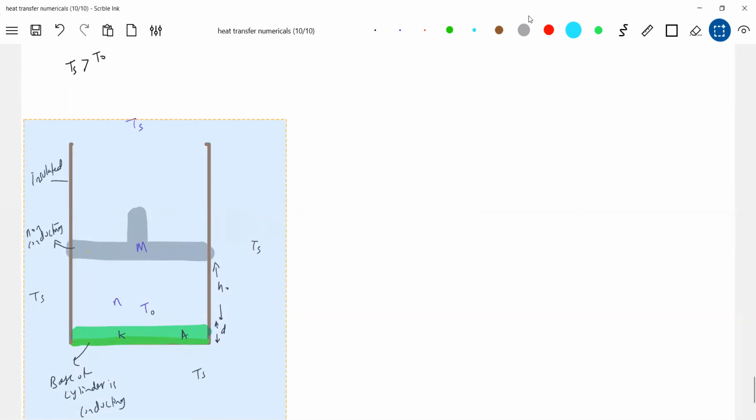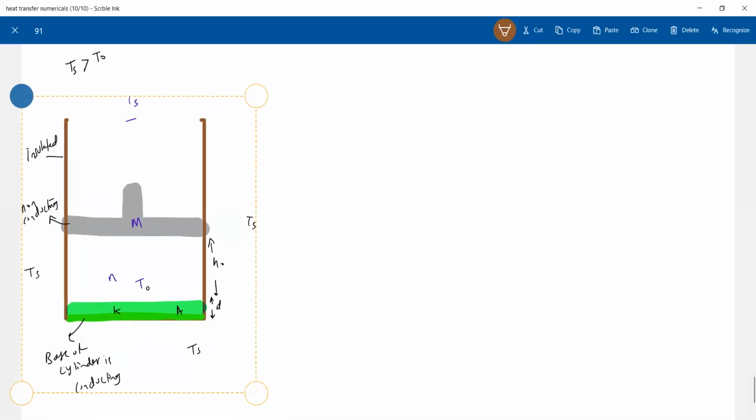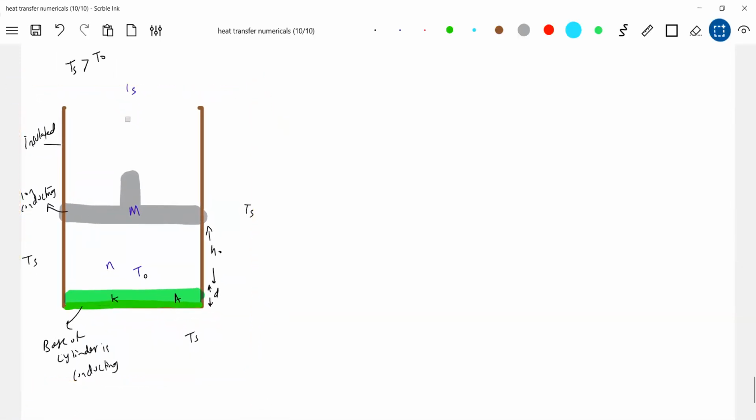Now at T equals 0, this is the situation. Now what will happen? The n moles of monoatomic gas will absorb heat through the base. What process will the gas undergo? Because he has given the mass of the piston, and air is present in the surroundings. Then he's asking what is the height of the piston at any time T.